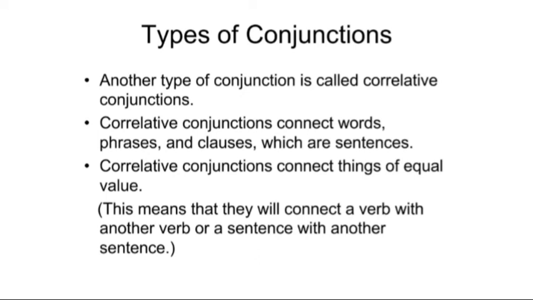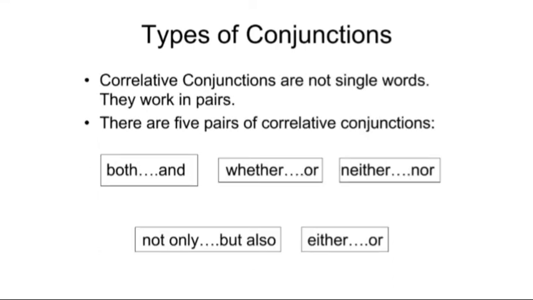Correlative conjunctions connect words, just like other conjunctions, phrases, and clauses, which are sentences. Correlative conjunctions connect things of equal value. This means they will connect a verb with another verb or a sentence with another sentence. By seeing the examples, we'll understand. We have both and, whether or, neither nor, not only but also, and again either or. These are not single words, they come in pairs. There are 5 pairs of conjunctions. Actually nowadays we have more than that.